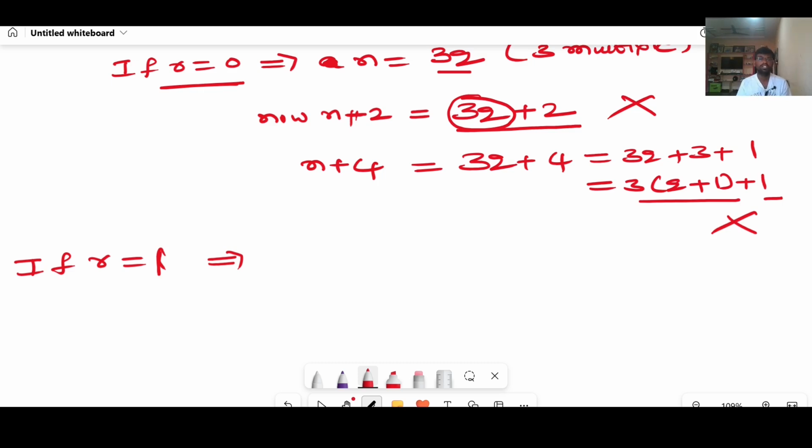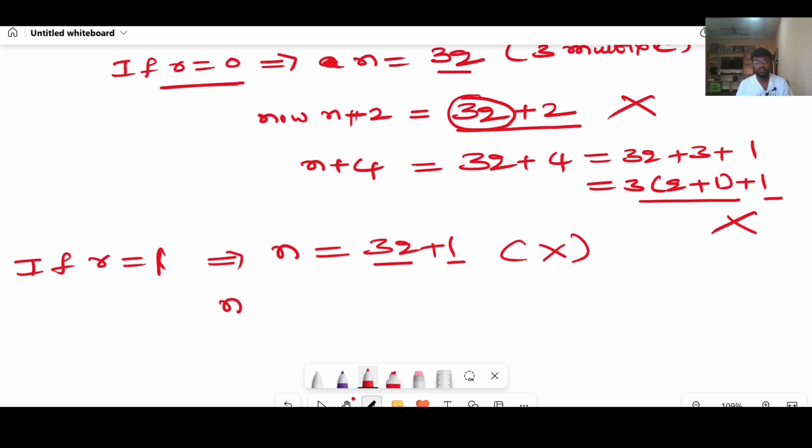If r equal to 1, n will become 3q plus 1. It is a multiple of 3 plus 1. It is not divisible by 3.